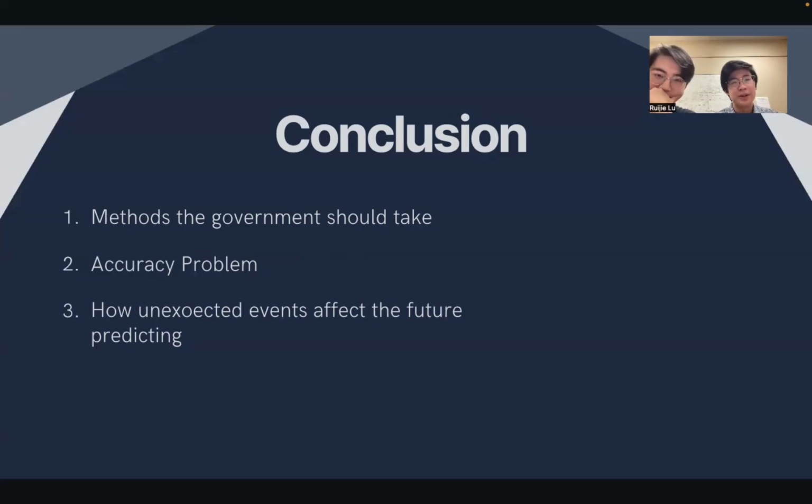However, the two models are not good at predicting the long-term future, since there are unexpected events such as natural disasters and war. They are not considered in our models, but they do have a large influence on population mobility.